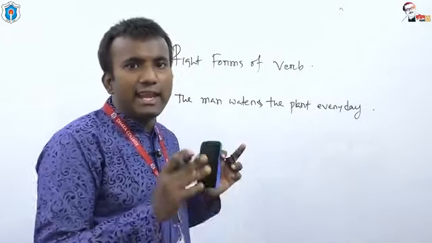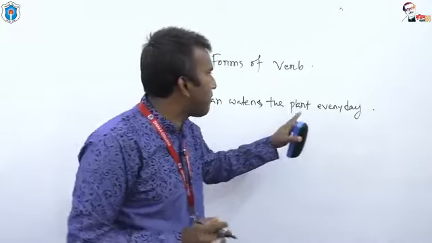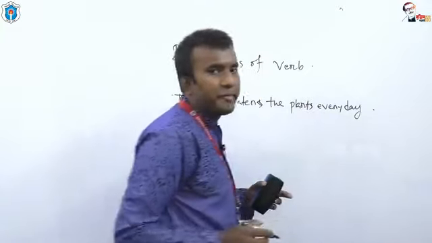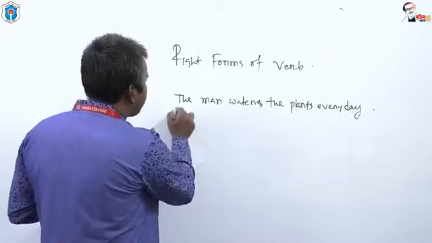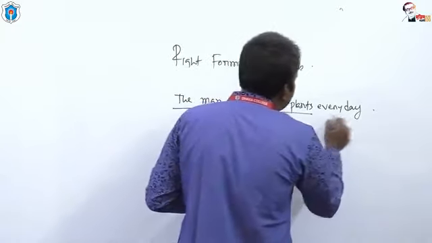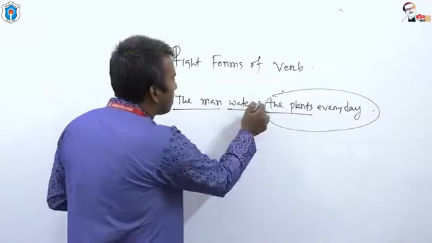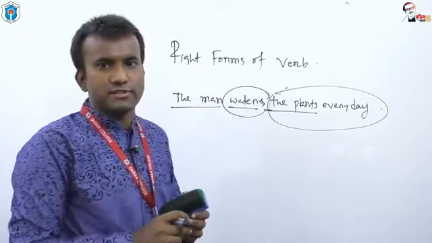This is an English sentence. The man waters the plants every day. This is the subject of the sentence, the man. This is the verb. This is the object, or you can say extension. What is the verb of the sentence? The verb of the sentence is waters.